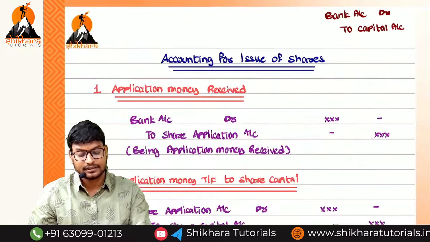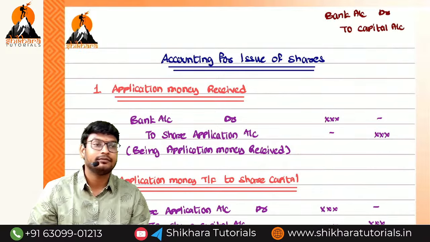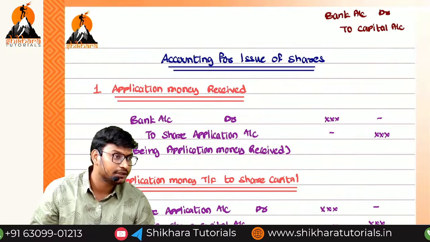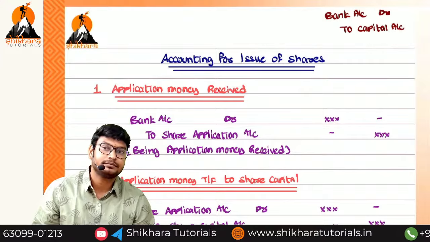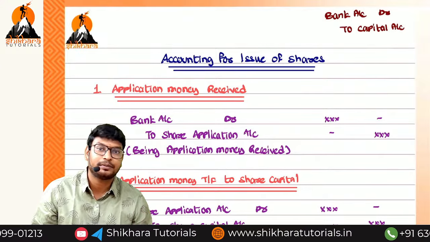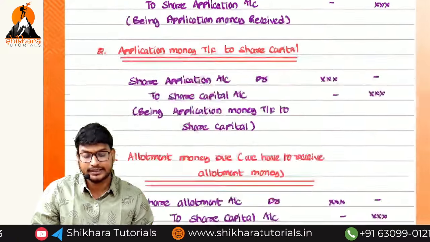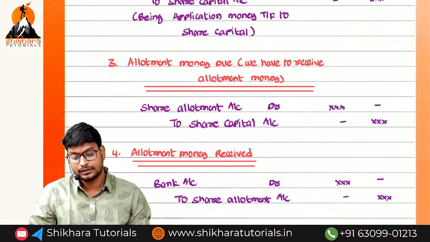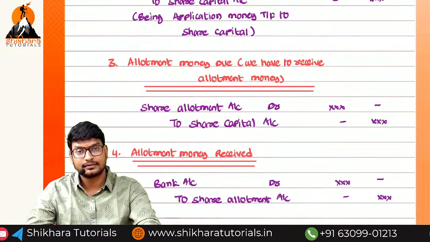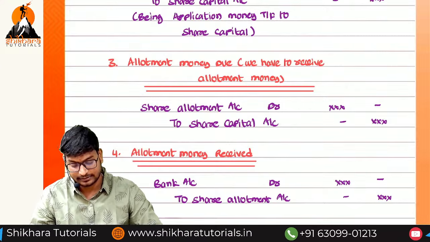And next we have discussed the accounting entries, and then the 3 examples: issued at par lump sum, issued at par in installments, and issued at a premium. Are there any doubts, ma? So that's all about today's class. We are going to discuss another topic in tomorrow's class. Thank you. Have a nice day.